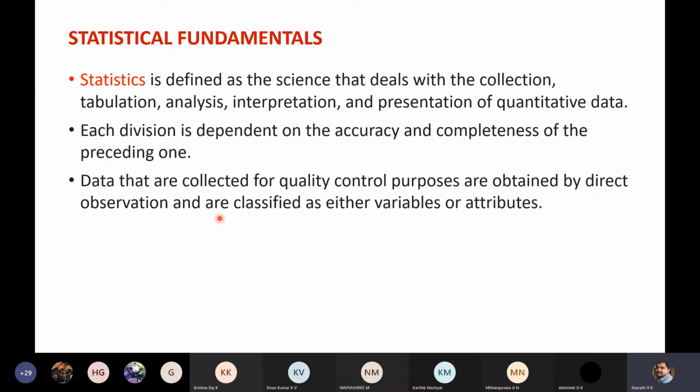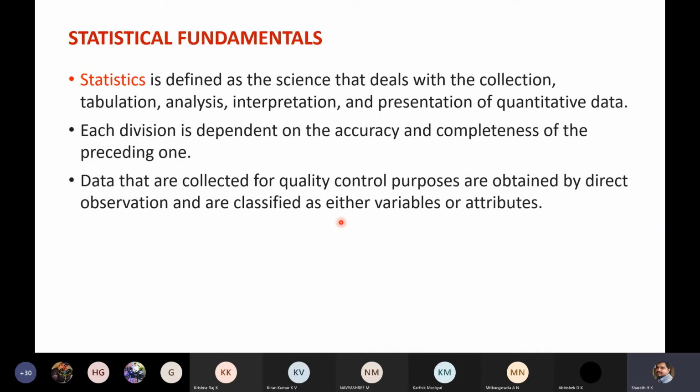Data that are collected for quality control purposes are obtained by direct observation and are classified as either variables or attributes. Here, data may be collected through direct means or through indirect means. Direct means you are directly involved in the process of collecting data. Indirect means someone has already collected data and you are making use of that. It is like doing a literature survey.